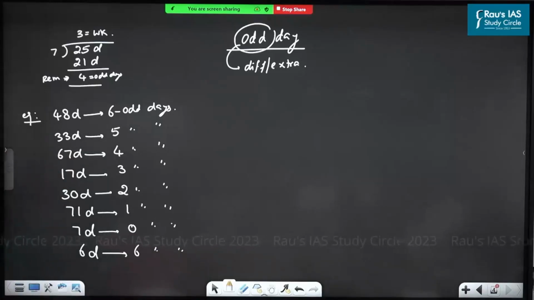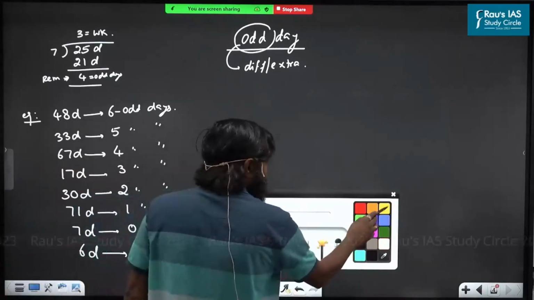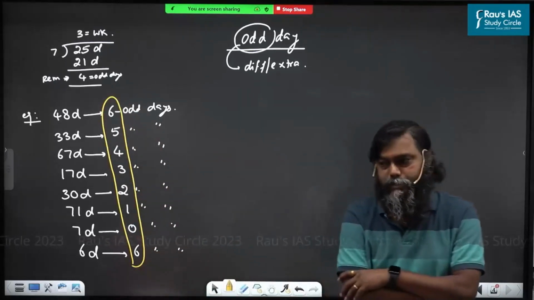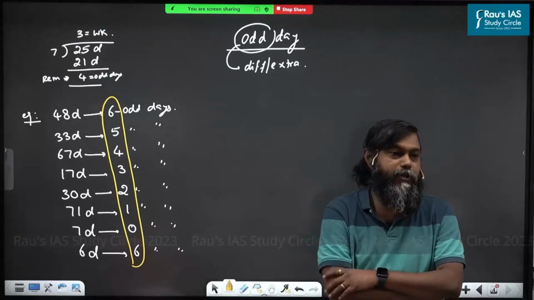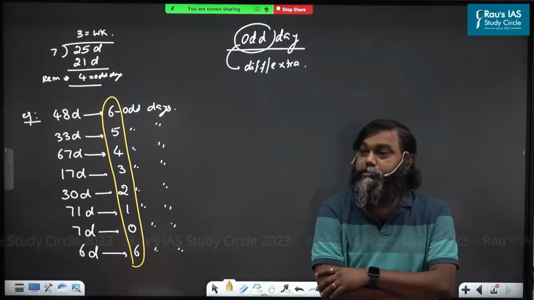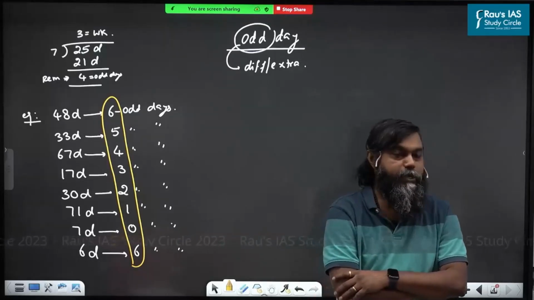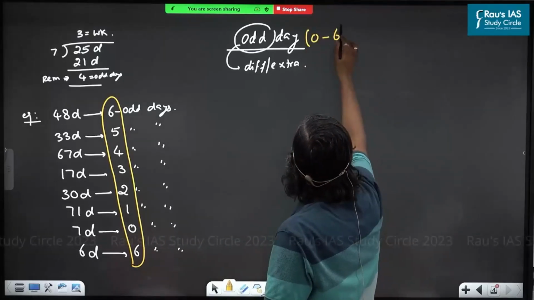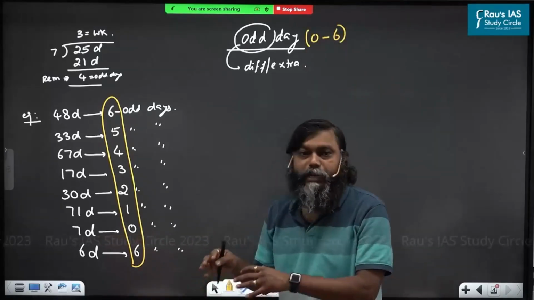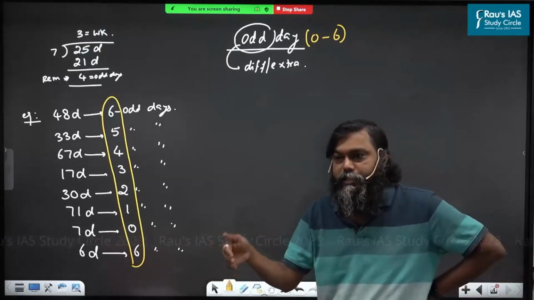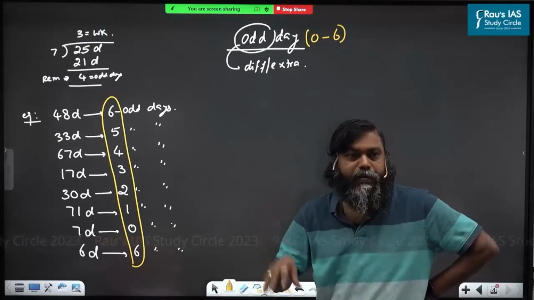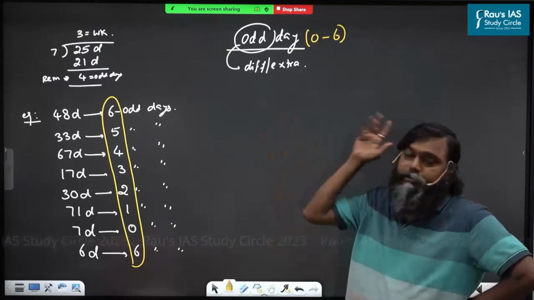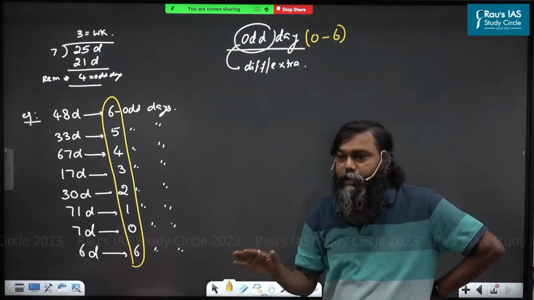Are you understood this? You see here, what is the minimum number of odd days here? What is the minimum number of odd days? 0. What is the maximum number of odd days? That means odd days is always from 0 to 6 only. It can never be more than 6. If it is more than 6, again divide by 7, whatever the remainder, that is your odd days. It can never be less than 0. I will teach you in the next slide. So odd days is always from where to where?